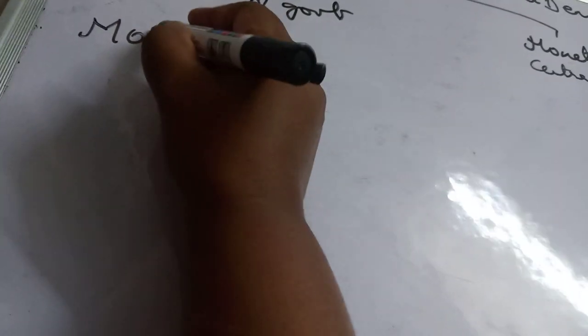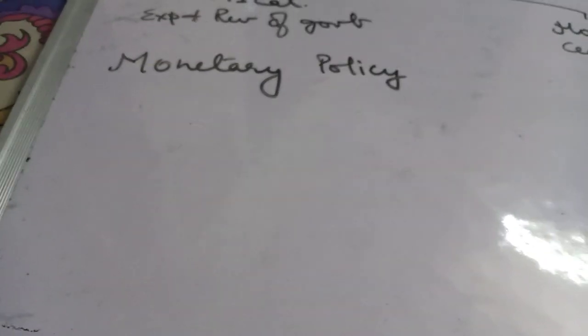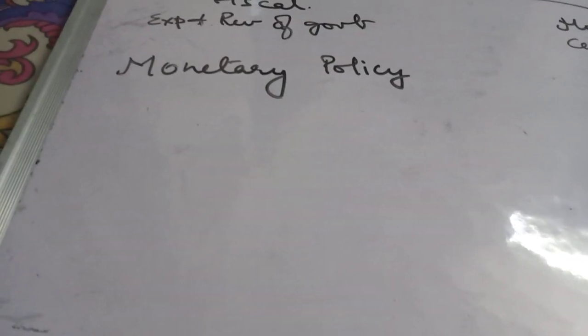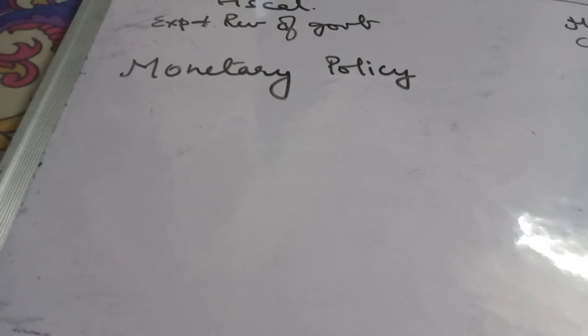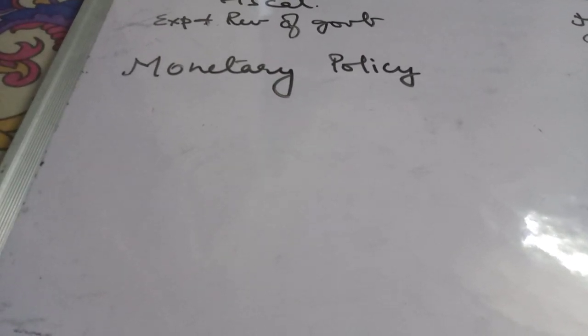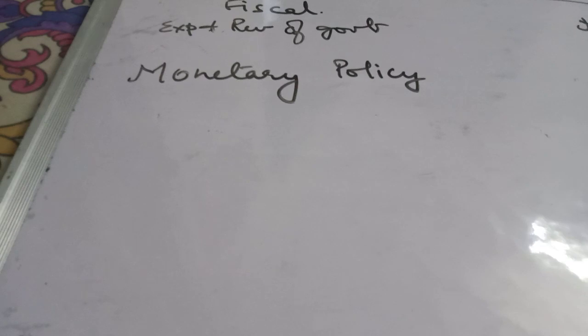Now we are going to do monetary policy. Now monetary policy is the policy undertaken by the central bank. It refers to the policy of credit control by the central bank.